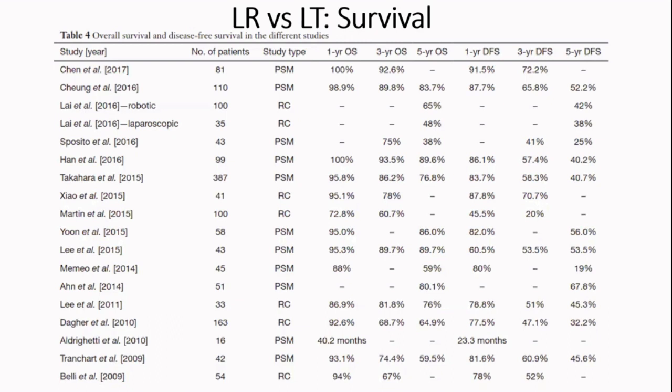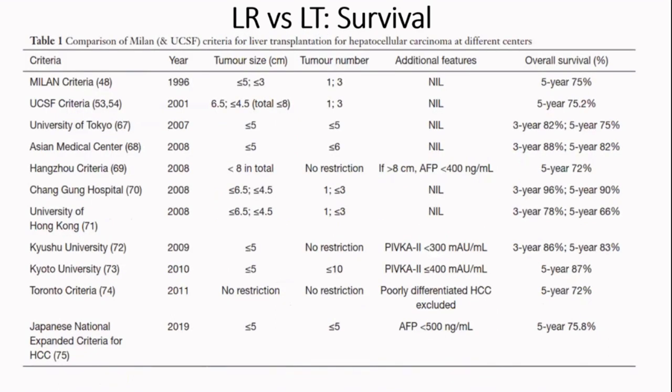When it comes to liver transplantation, the 3-year survival and the 5-year survival is in a similar range as far as the Milan and UCSF criteria are concerned. These two are the strictest of criteria. And now with newer criteria coming in, like the Kyoto criteria, which allows transplantation up to 10 lesions, with other criteria that allow much more liberal transplantation, the survival rates may not be this high either.